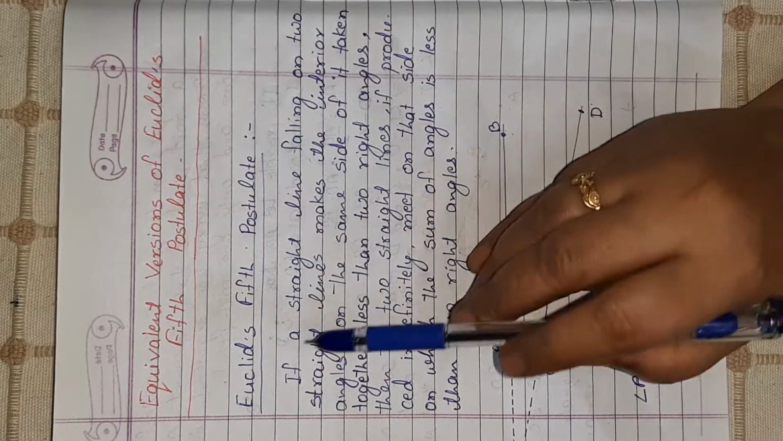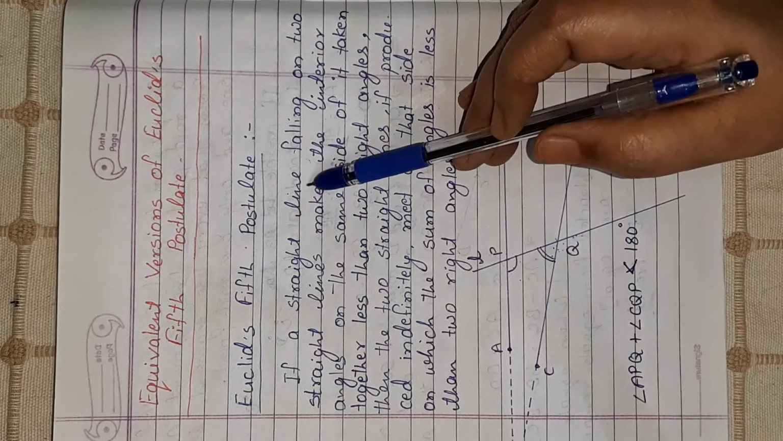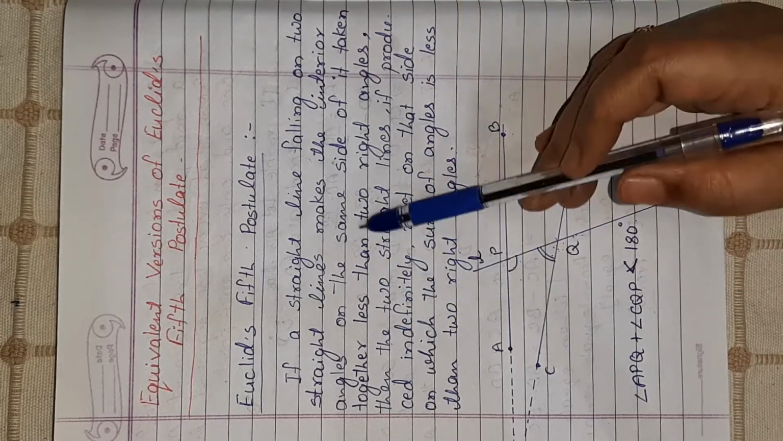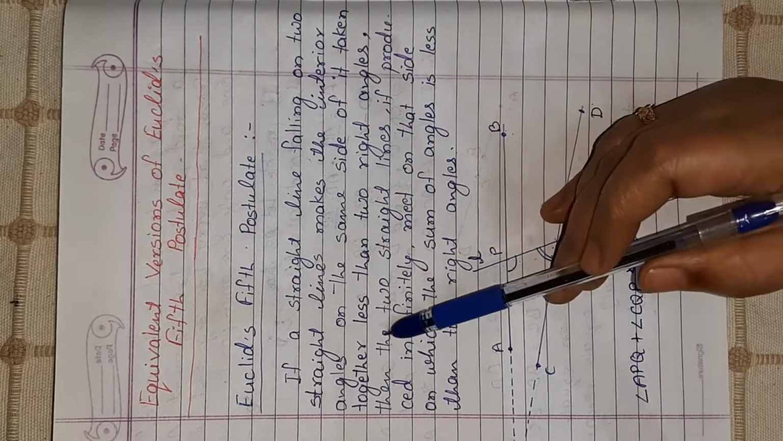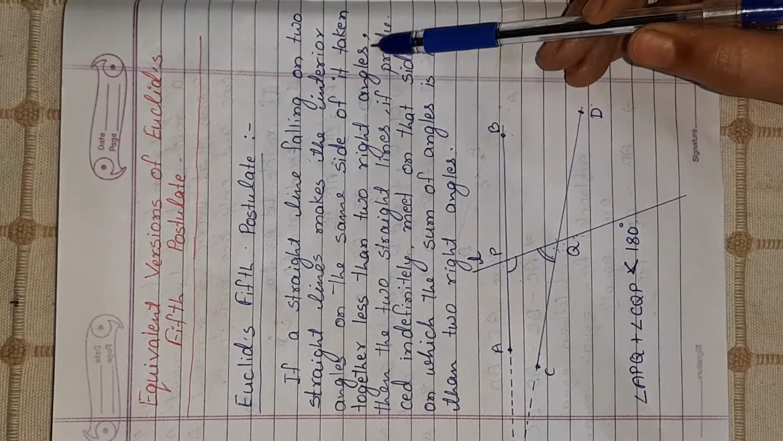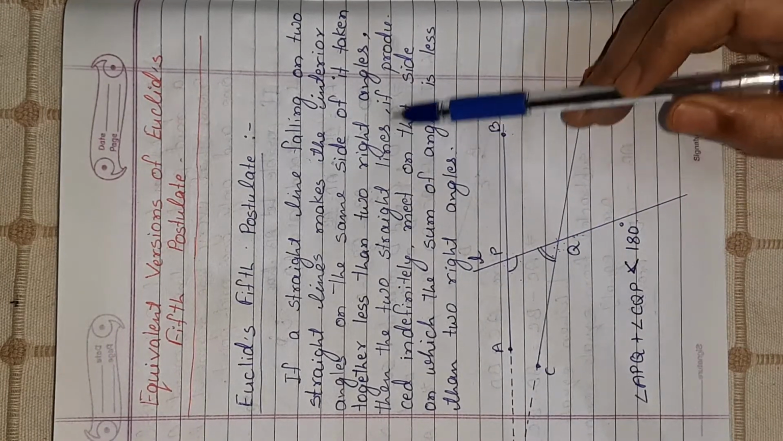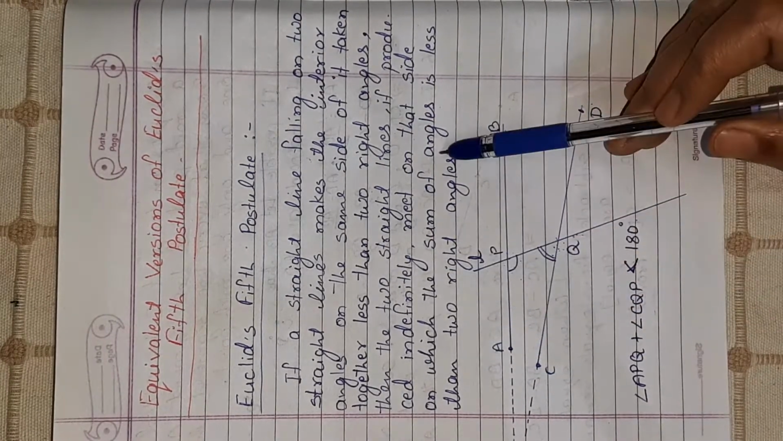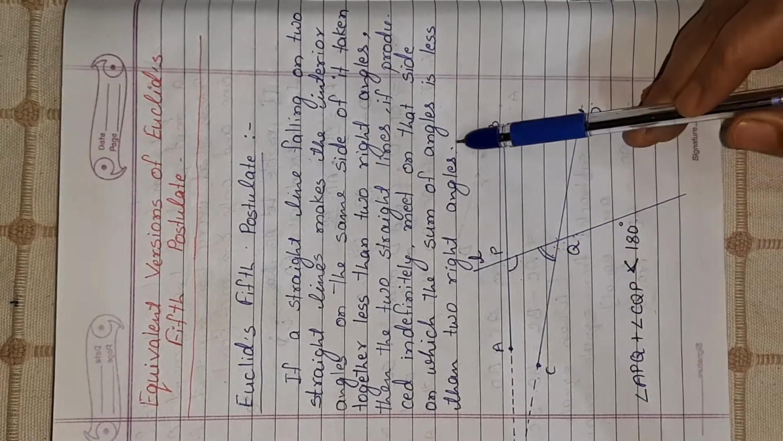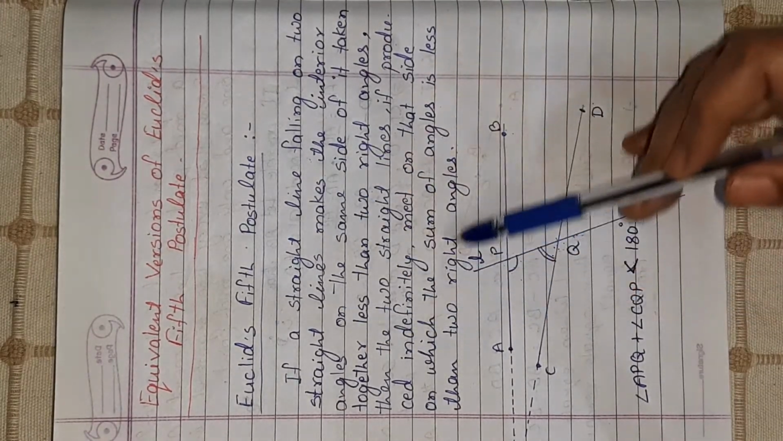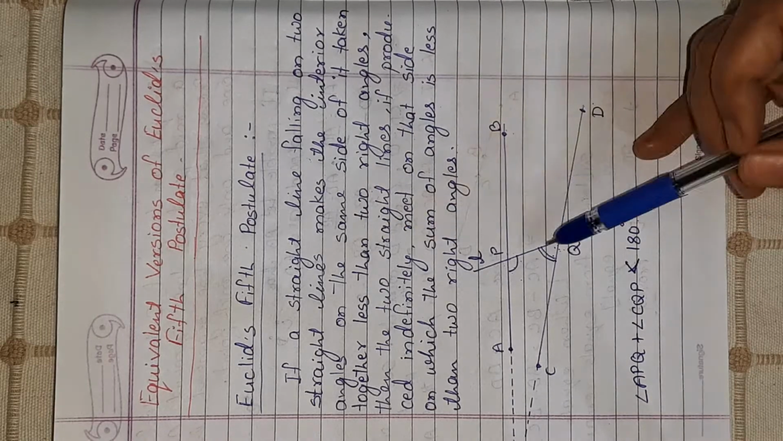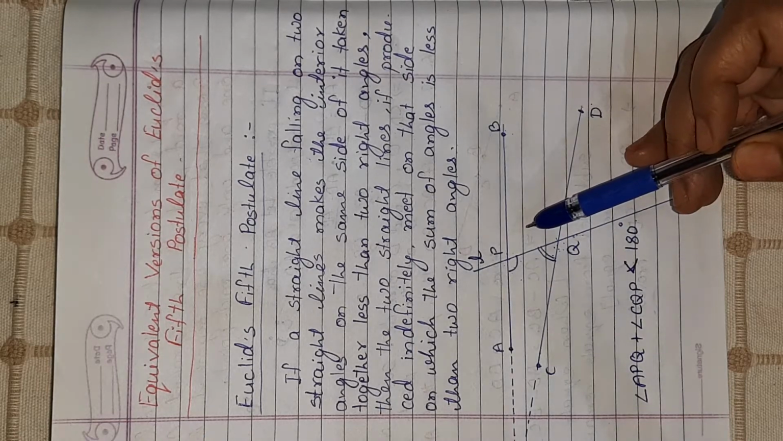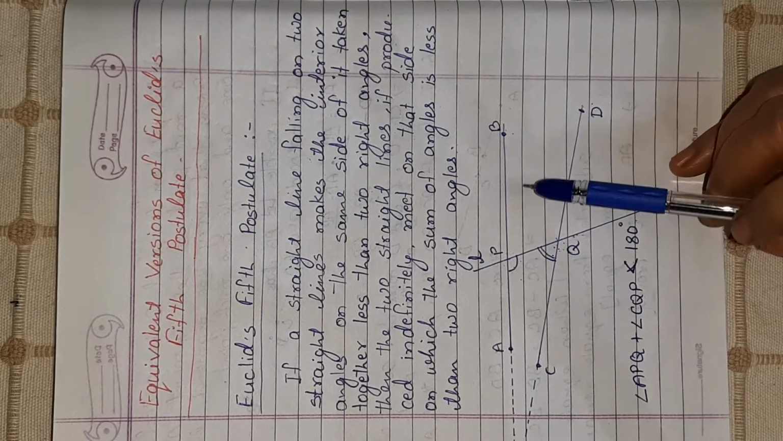So what it says is that if a straight line falling on two straight lines makes the interior angles on the same side of it taken together less than two right angles, then the two straight lines, if produced indefinitely, meet on that side on which the sum of angles is less than two right angles. It seems very difficult to understand. I am explaining it here once again. Actually, I have already discussed it in the last module, but I am explaining it once more.